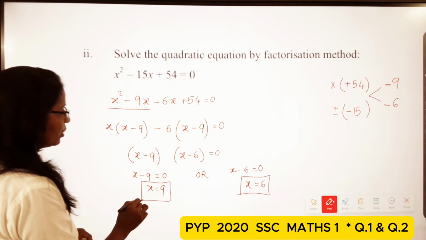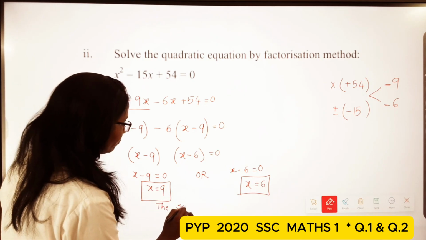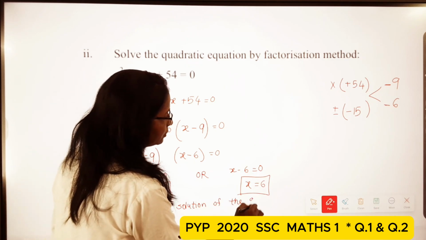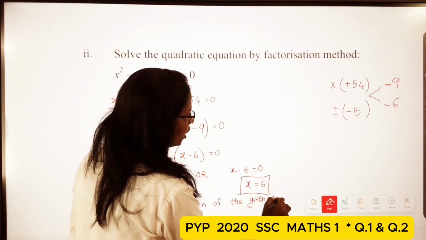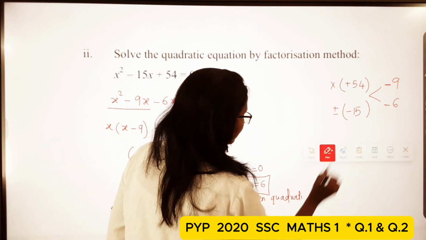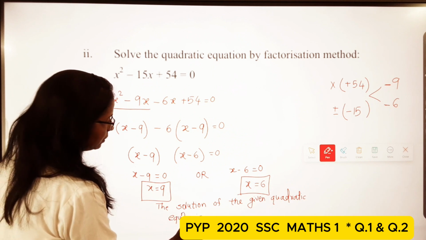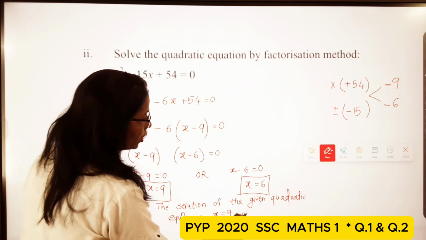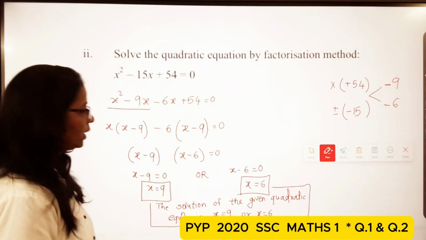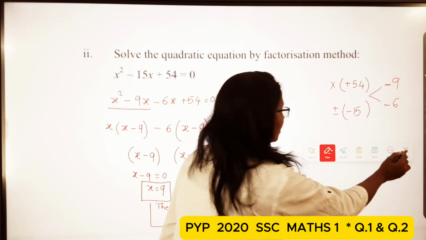Okay. So here students, we write that the solution of the given quadratic equation is x is equal to 9 or x is equal to 6. Then next example students.